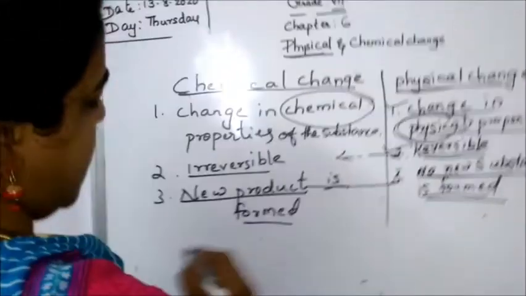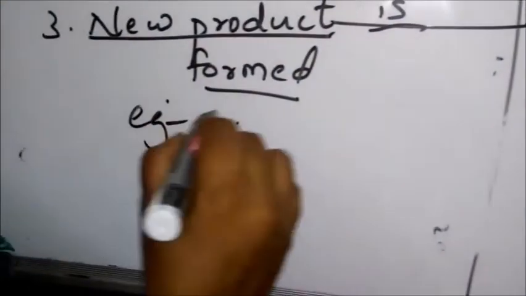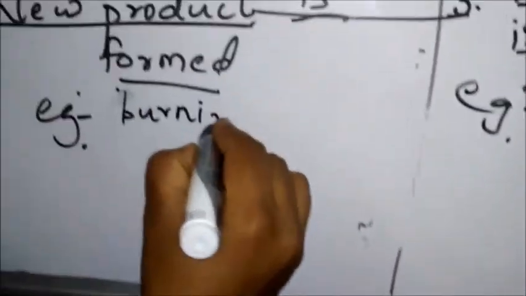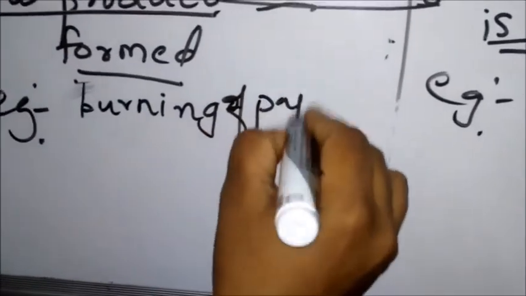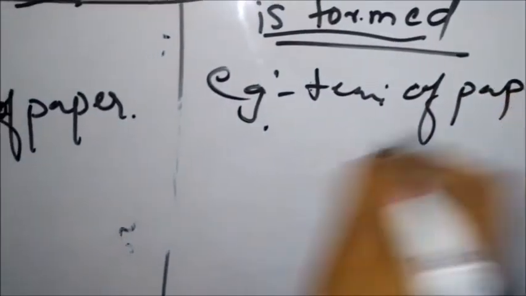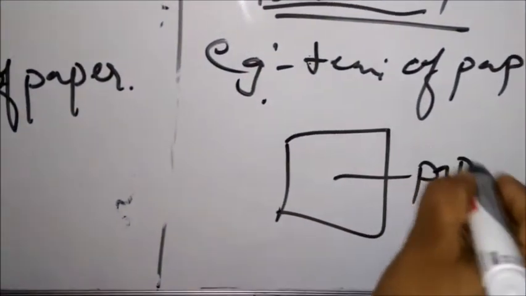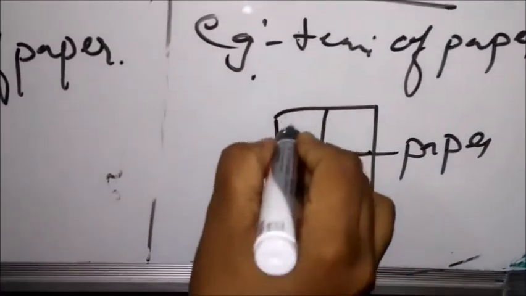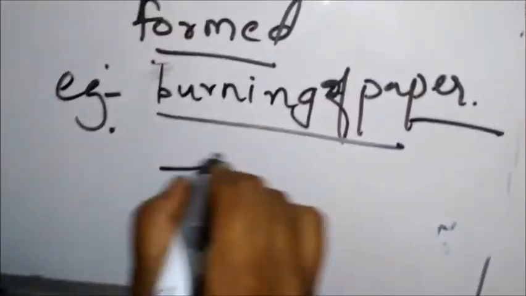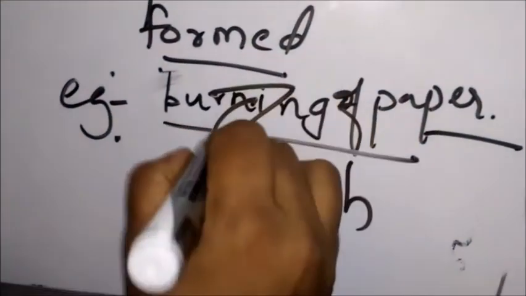So now the examples I can give here: burning of paper, and tearing of paper. If I tear this piece of paper, I'll get 1 part, 2 parts, 3 parts. Again I can join it and come back that way. If I burn the paper, I'll get the ash. This ash is not possible to bring back to the paper.